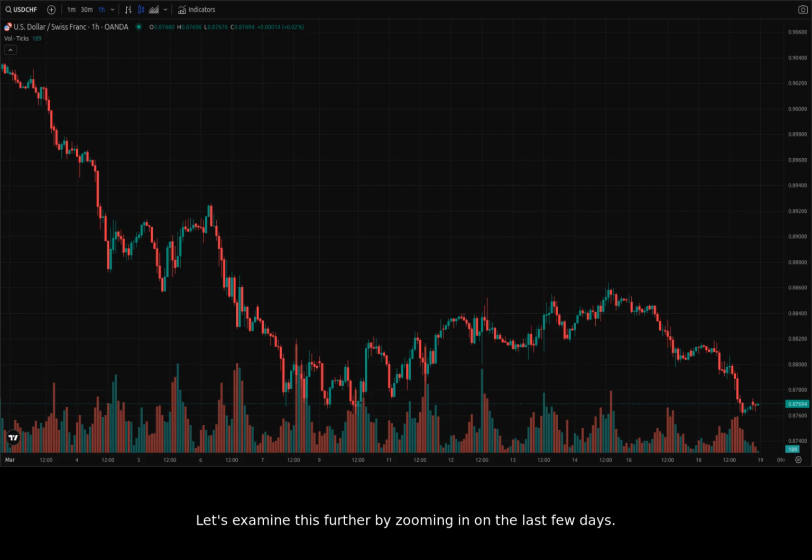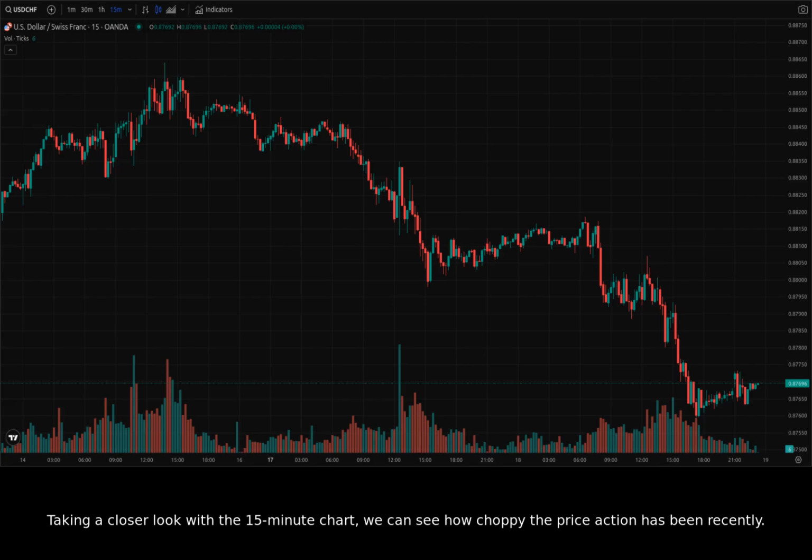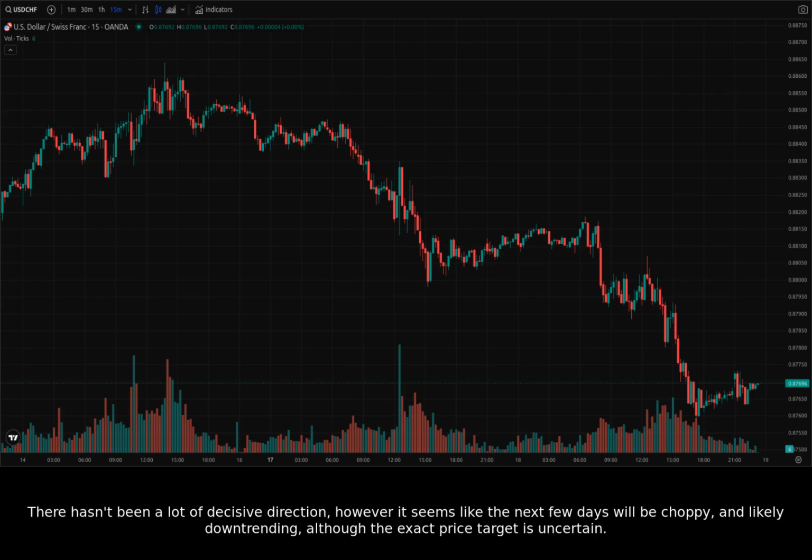Let's examine this further by zooming in on the last few days. The pair is currently around 0.881. The next area of support appears to be around 0.88 and resistance around 0.884. Taking a closer look with the 15-minute chart, we can see how choppy the price action has been recently. There hasn't been a lot of decisive direction, however it seems like the next few days will be choppy and likely downtrending, although the exact price target is uncertain.